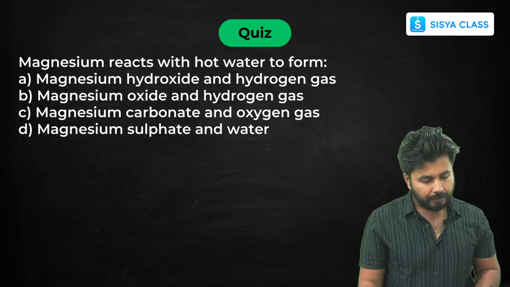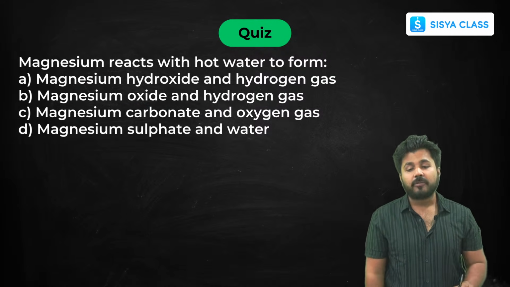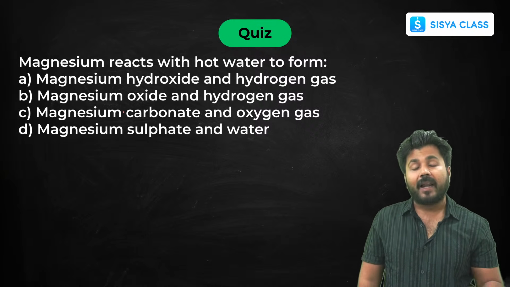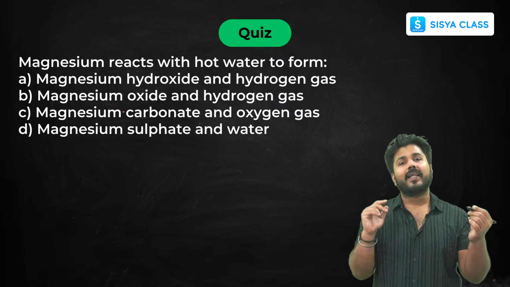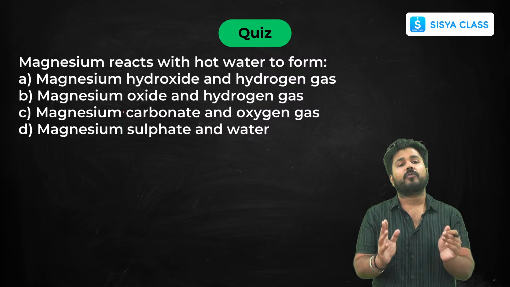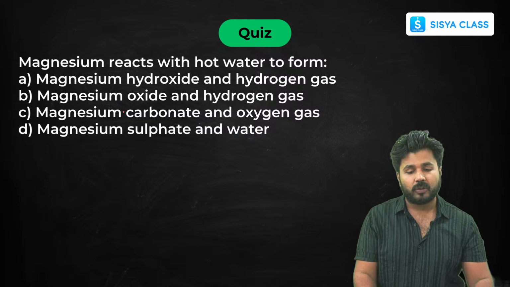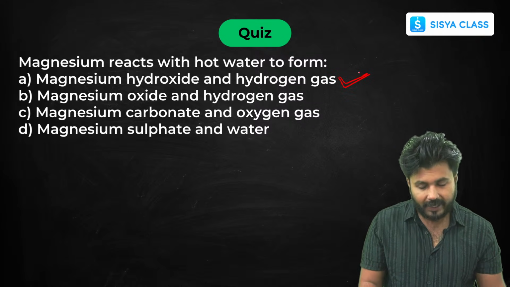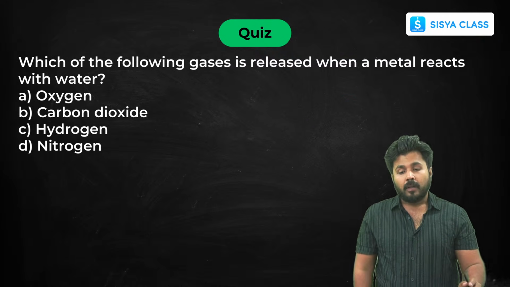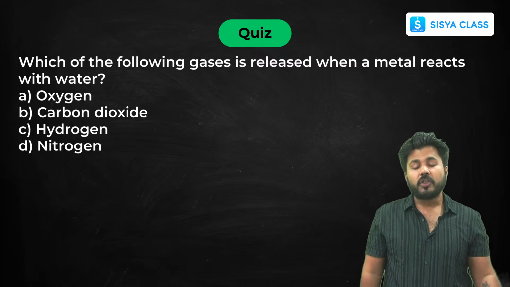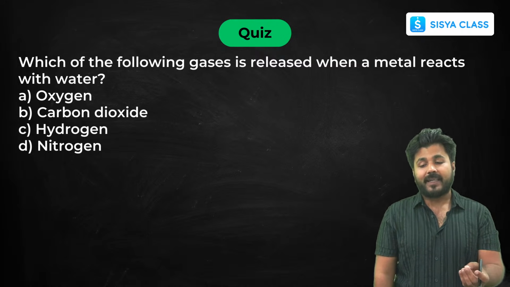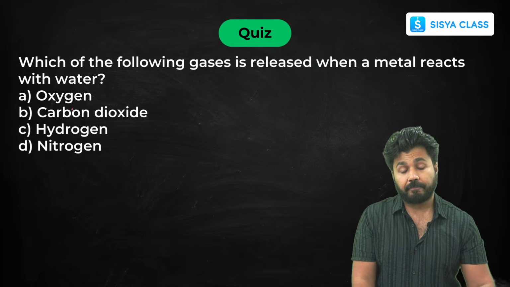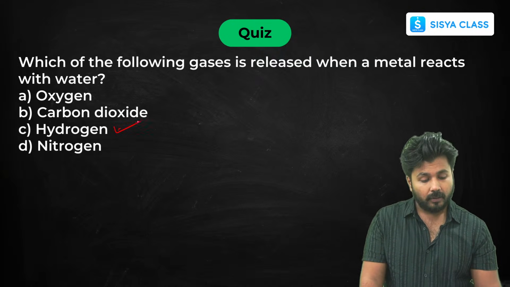Now magnesium reacts with hot water. It doesn't react with cold water because it is medium reactive, and what will it form? Any metal that reacts with water always forms hydroxide and hydrogen gas is released. So your answer is option A. Next, which of the following gases is released when a metal reacts with water? Hydrogen.